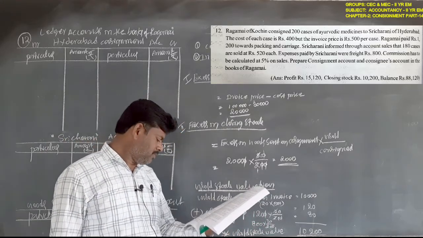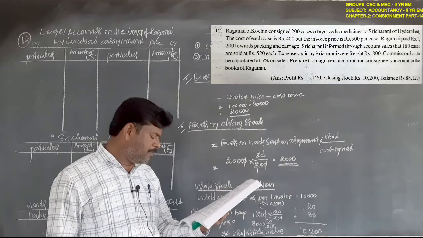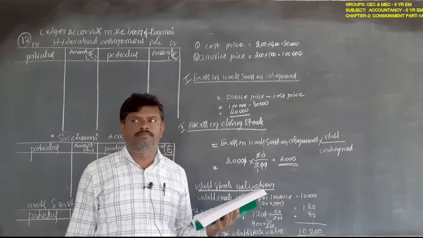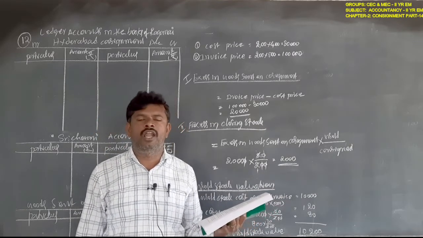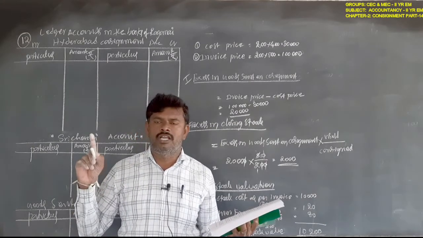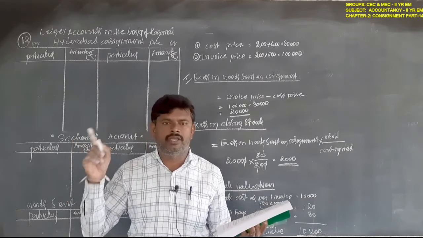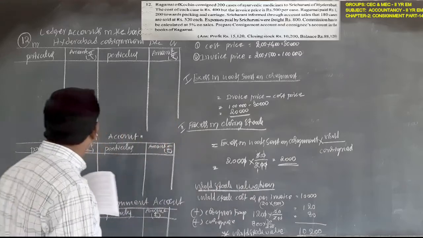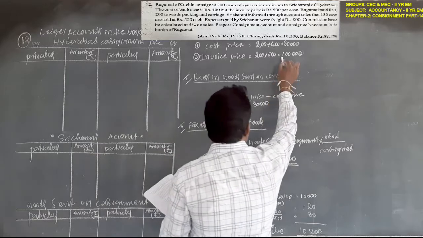Next, prepare consignment account and consignee account in the books of Ragamai. They are asking only for the consignor's books. So we must prepare 3 accounts: consignment account, consignee account, and goods sent on consignment account. Let us come to them one by one. First, as per the invoice price, how much? 1 lakh rupees.